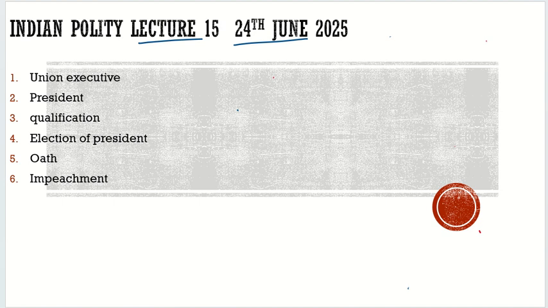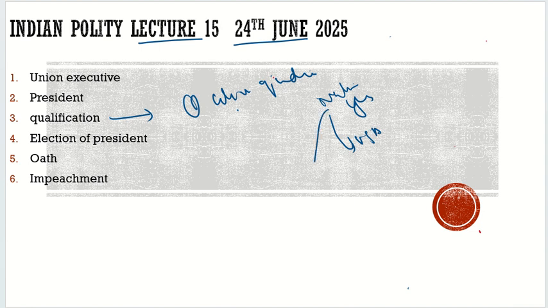Let's discuss that. First qualification, he should be a citizen of India. If, for example, there is a person who has acquired citizenship of India by way of naturalization, can he be the president? Yes, absolutely yes. Can he be president in USA? No, because there is a law in USA that only those people who are born in USA can be the president of USA. So it is very much clear: citizen of India, by any way you have acquired your citizenship, you can be the president of India.